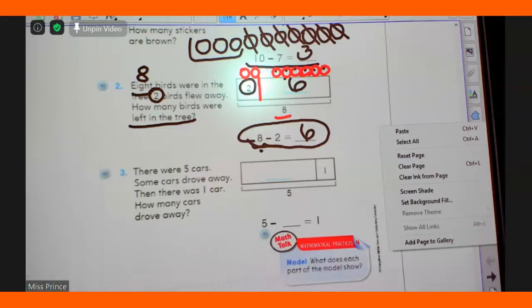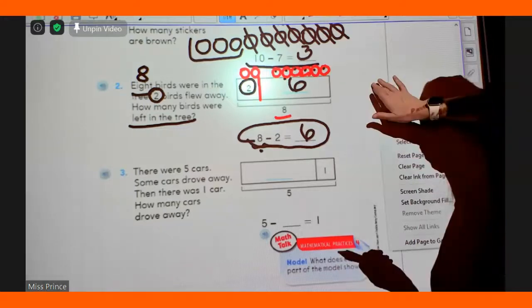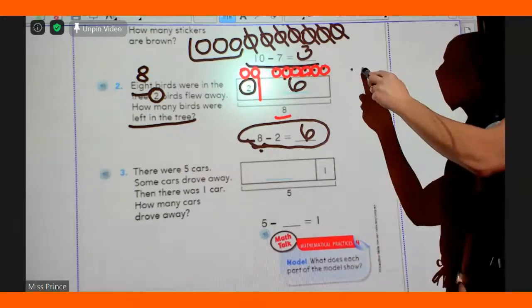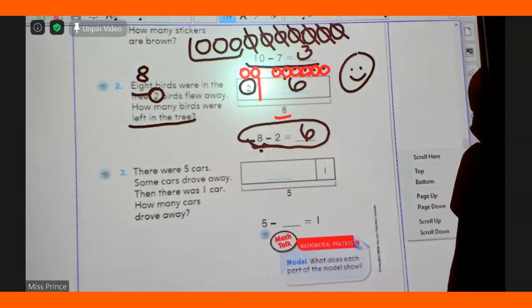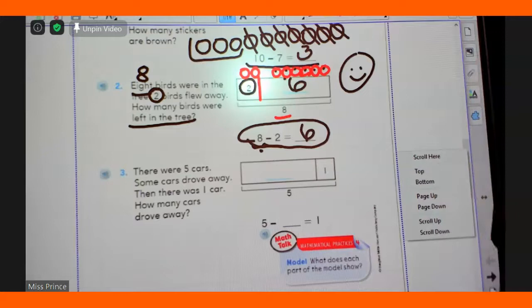Yes, you can do them both ways, boys and girls. All right, if you got this right, give yourself a happy face. Kieran, mute on. Kieran, your mute off. Friends at home, make sure microphones are muted unless I call on you. Just like in the classroom, I only call on the students that are raising their hands. Okay, thanks, Kieran.